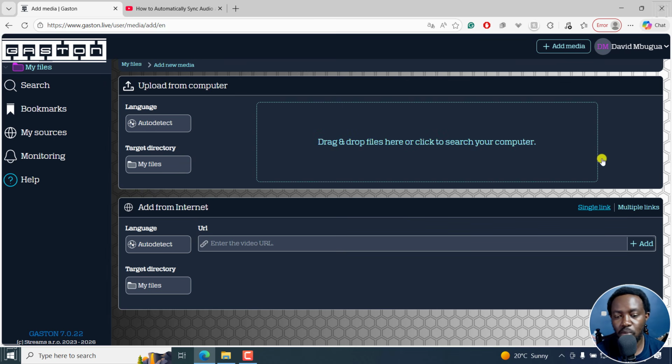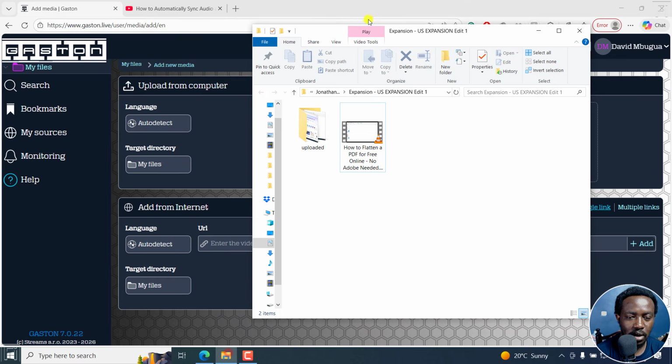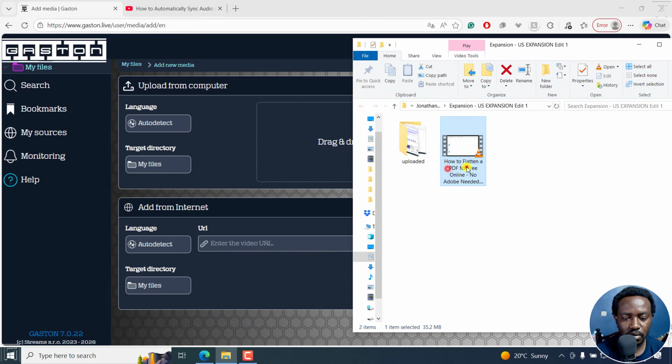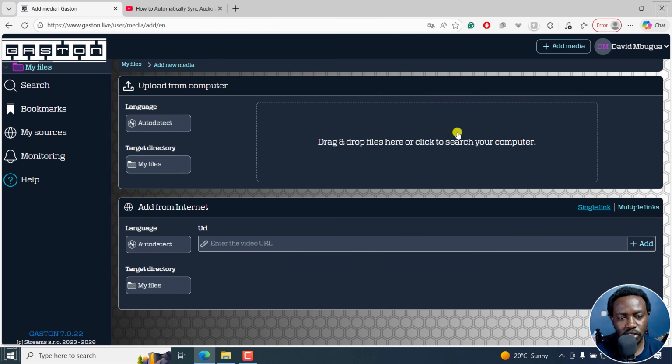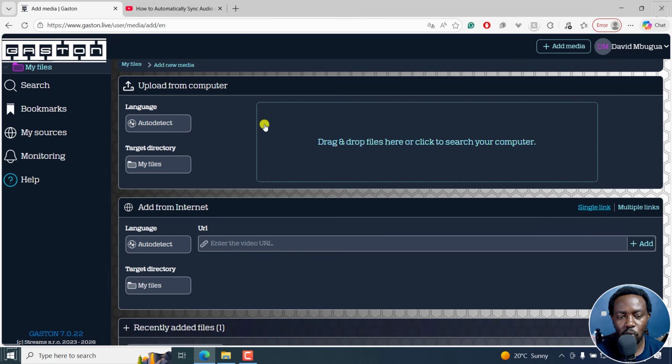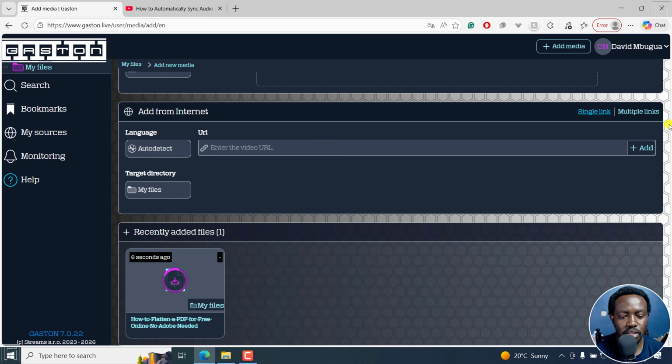And this is more or less what the interface looks like. So let's say I drag and drop a short file here. Just drag and drop it right inside there. It's uploading media. Please wait. You can see I've just left everything to auto detect. And once you do that, down here, if you scroll down slightly, you'll see the file that you just added right here. It's going to be under my files, and the whole process is beginning in the background right there for us.